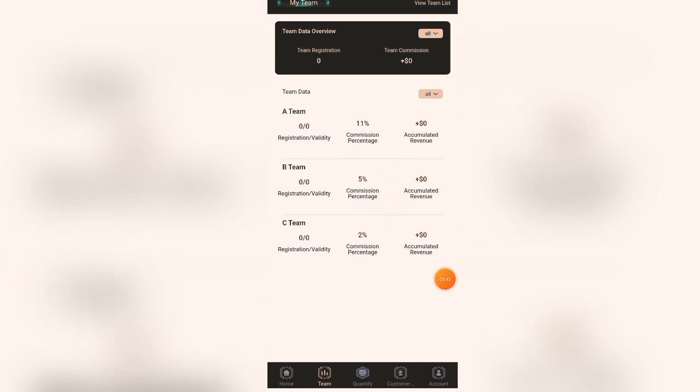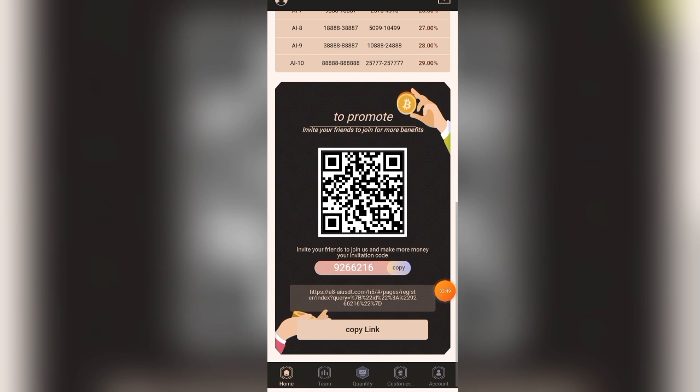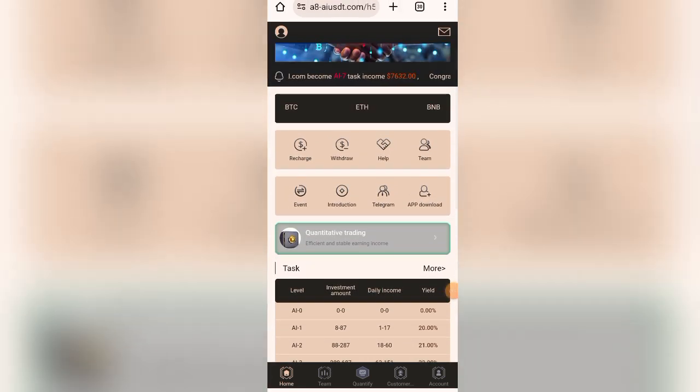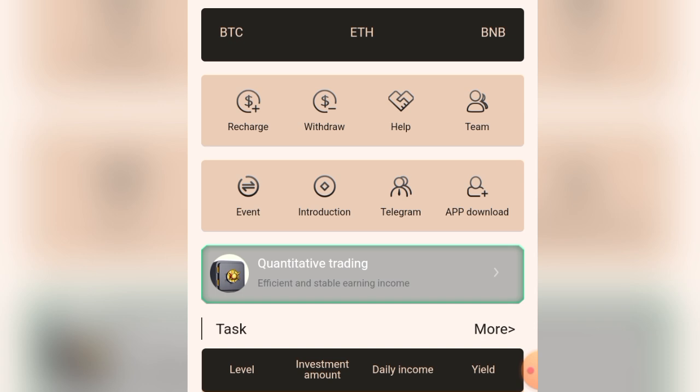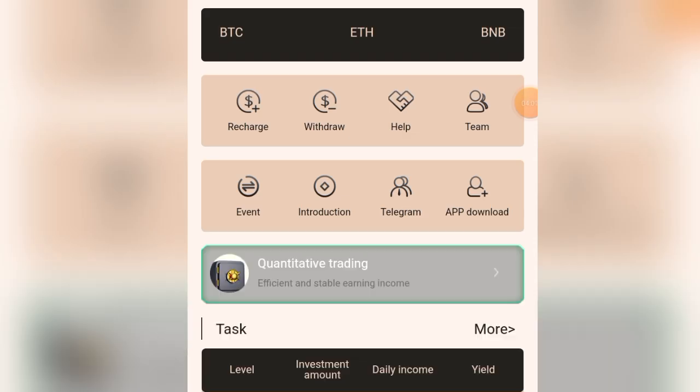So just stay with me now. Let me show you how I join this platform. The first thing you need to do to start withdrawing is to come straight to this place, team. I'm going to unlock level 1 to show you how I do this every day. To unlock level 1, just come here to recharge. You first of all recharge your wallet. I will recharge my wallet with 8 USDT now, so I can upgrade to level 1.